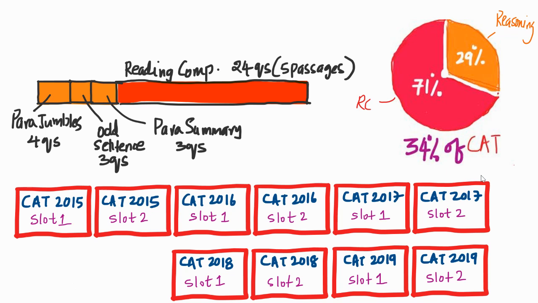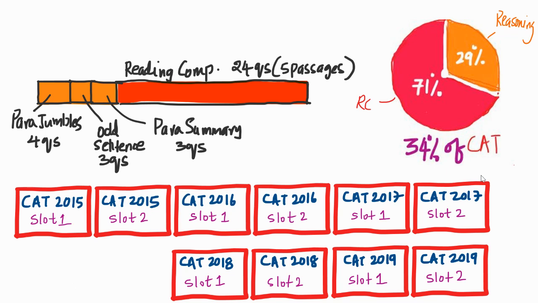Right. So this has been the pattern of the CAT from 2015 to 19. There have been minor changes. For example, in CAT 15, CAT 16, CAT 17, the paragraph jumble had 5 sentences, but in CAT 18 and CAT 19, it had 4 sentences.